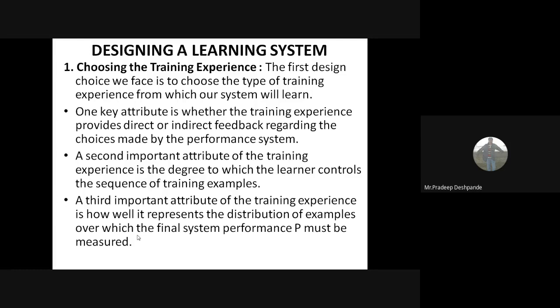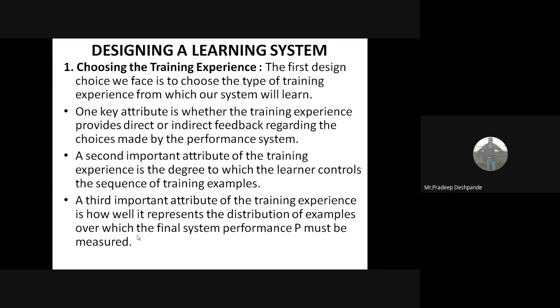Okay, if you have trained a particular system using some examples, when a new example comes, that is what we call future test examples. If the system classifies it correctly, then it is a correct system. It is well distributed. So the examples are distributed properly, we say.